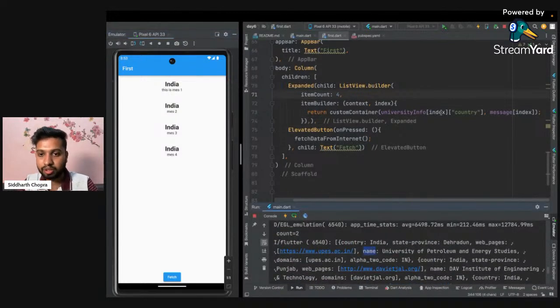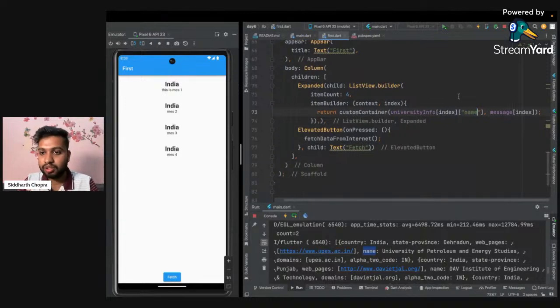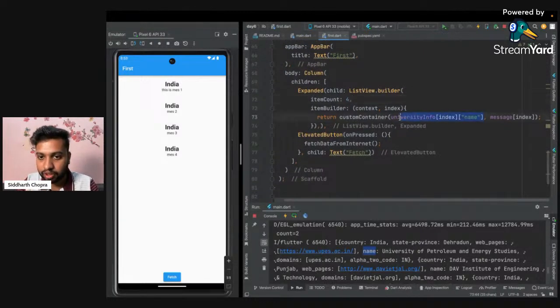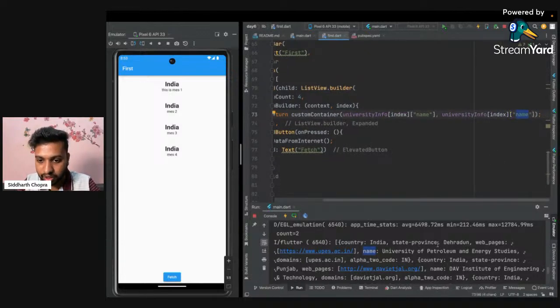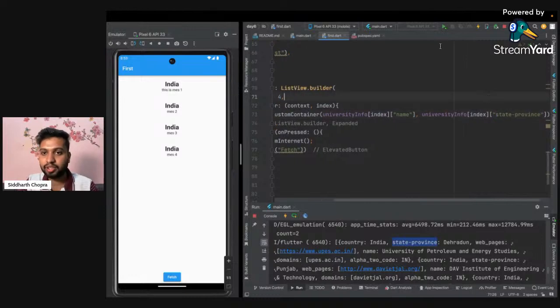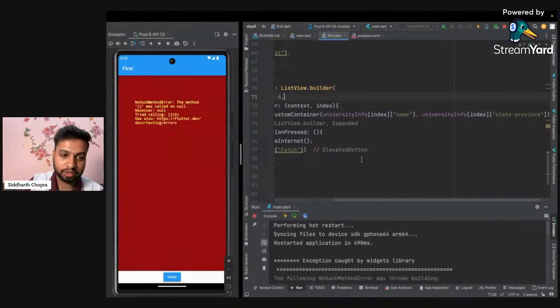We want to use name here, so I'm using name here, saving this code. And in the message also I don't want to use it. Instead of message I want to use state province. So I'm just copying it, pasting it, reloading the code. I know it will crash.